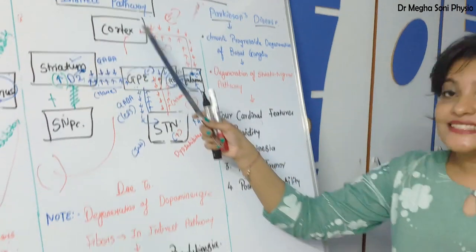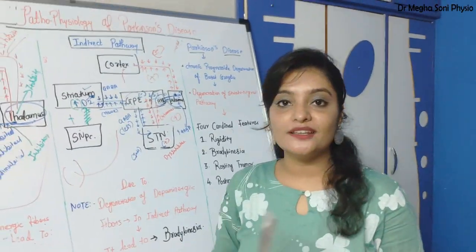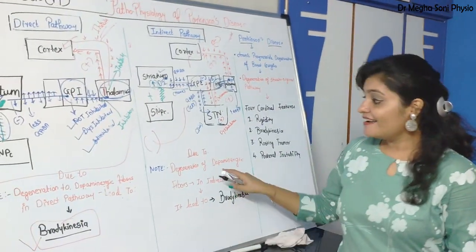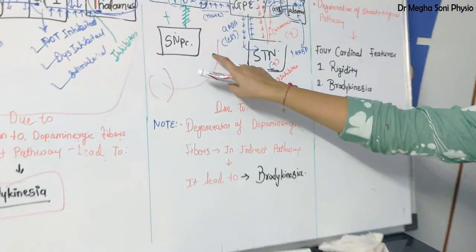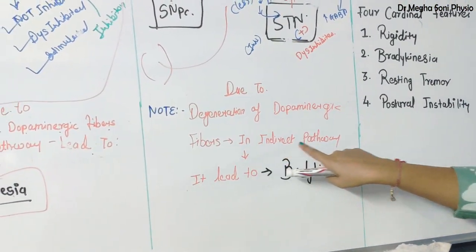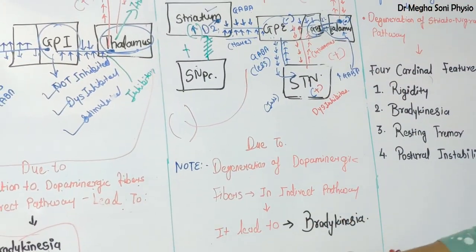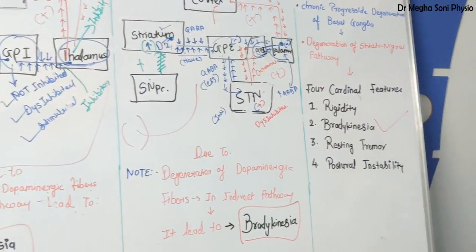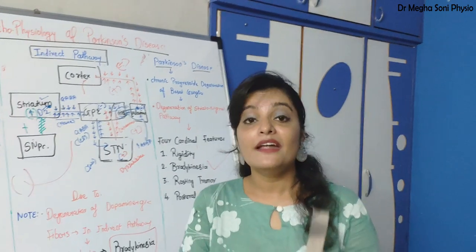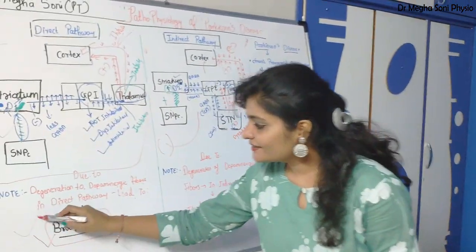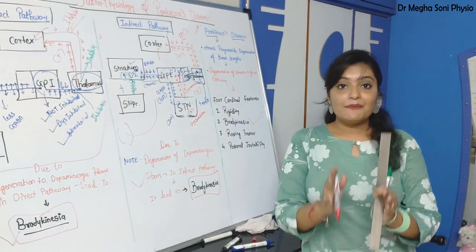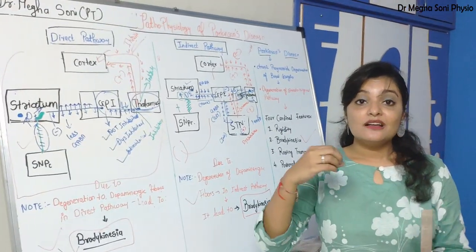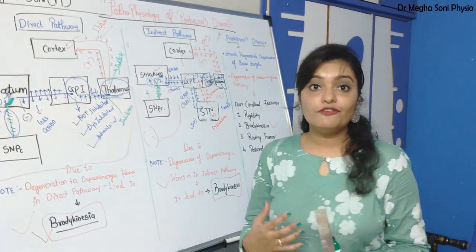Again, students, damage to this indirect pathway will also lead to bradykinesia due to degeneration of this dopaminergic fiber. The indirect pathway also sends an inhibitory signal to the cortex and it will lead to bradykinesia, which is one of the cardinal features of Parkinsonism. Now what does it mean? Damage to both the direct pathway and indirect pathway will lead to bradykinesia. Okay, that is a problem in initiation of movement.